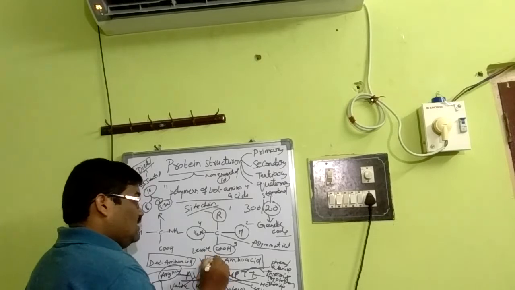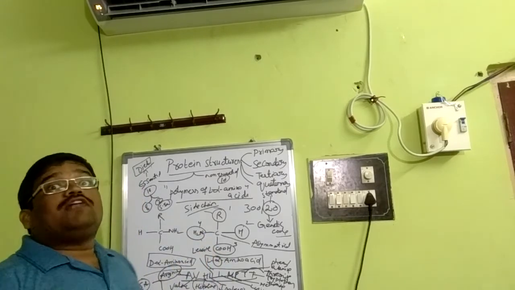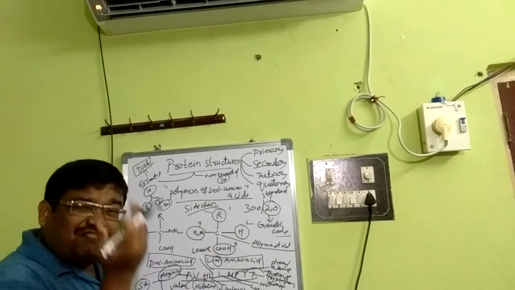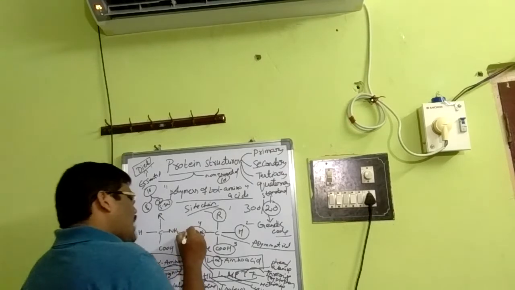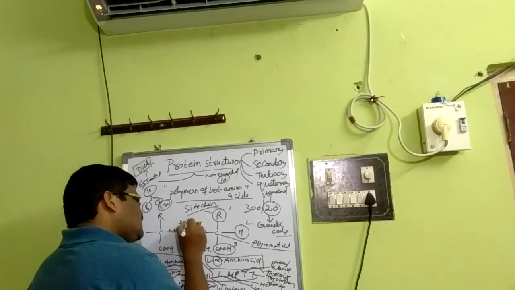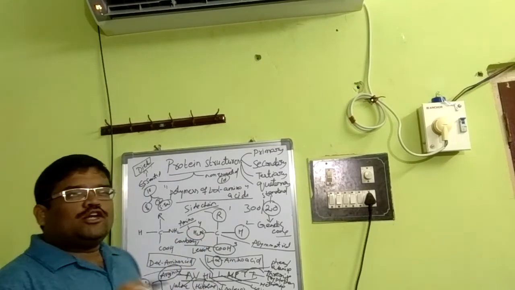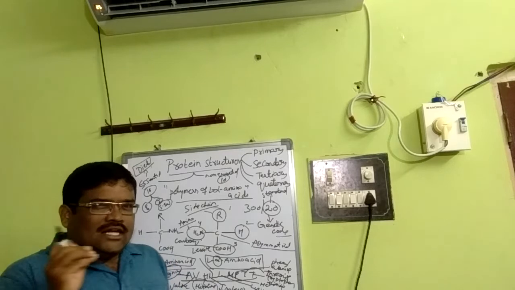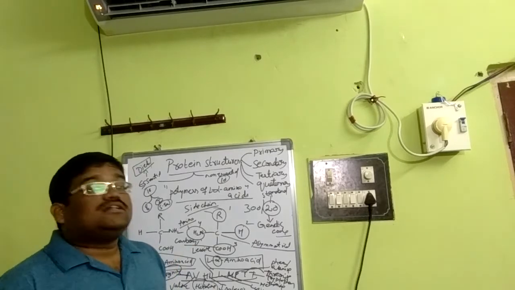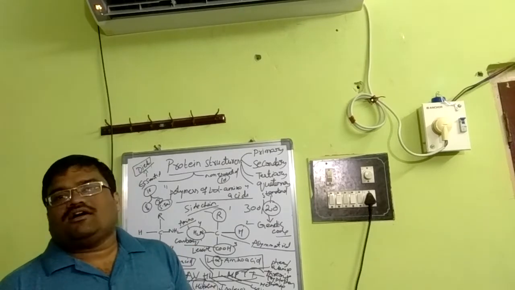This is very important. Why are they considered alpha? Because of both functional groups. What are the functional groups of amino acids? Amino groups and carboxyl groups. Amino groups and carboxyl groups are both attached to one carbon. That is why they are considered alpha.